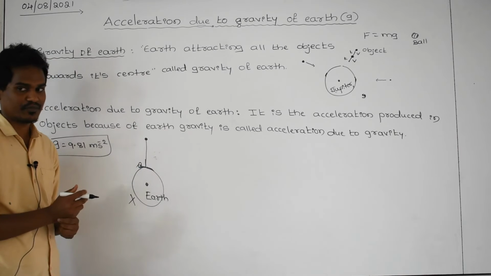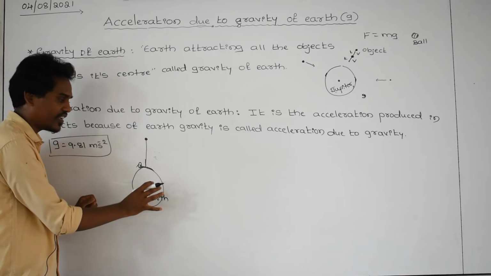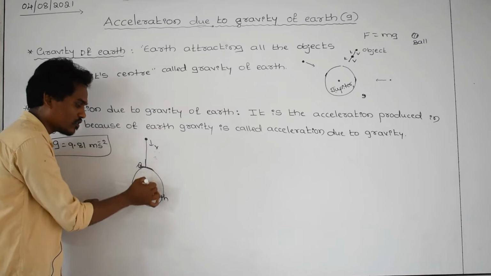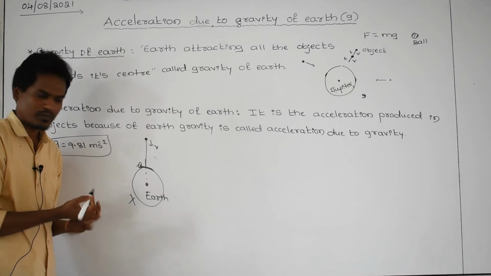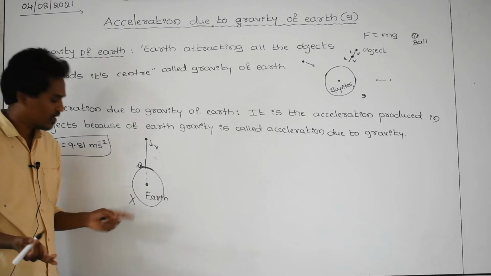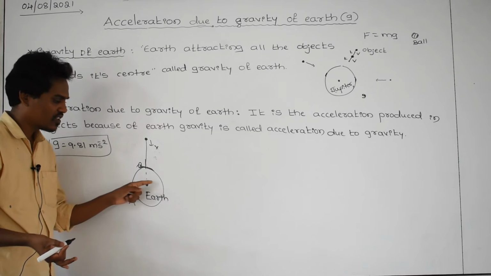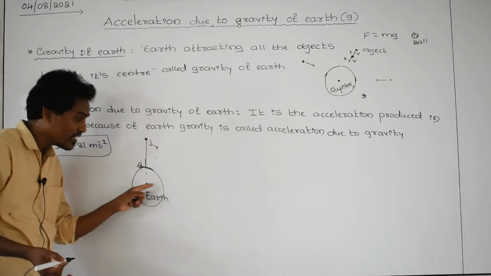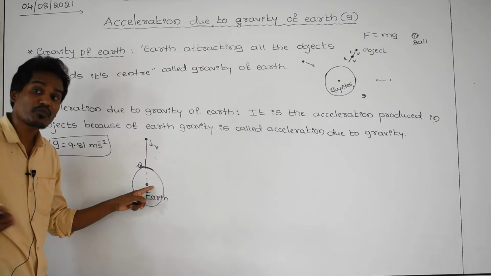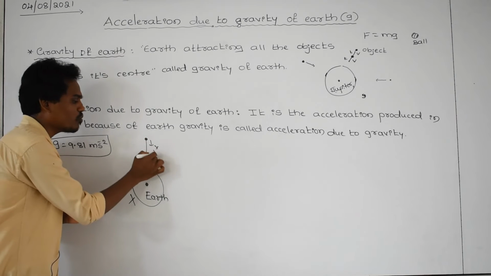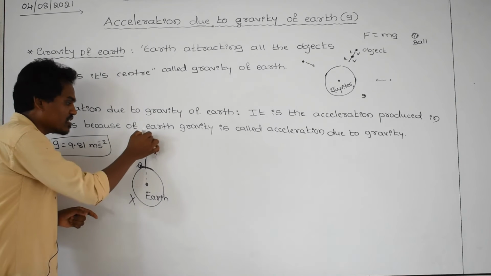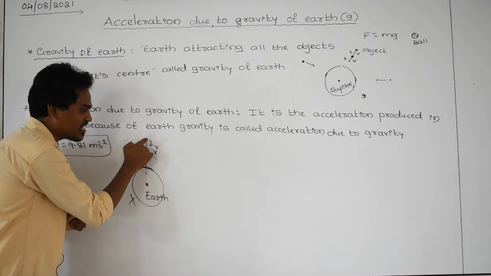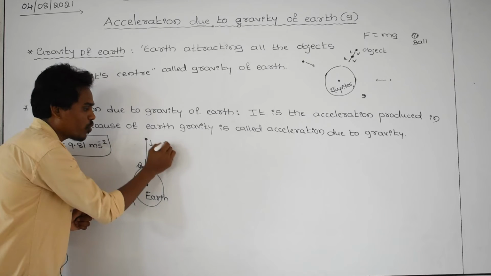Earth is not having any gravity, then earth is not attracting this ball towards its center because it is not having gravity. The earth is not having gravity in the sense that earth is not attracting this ball towards its center. If it is not attracting, then what will happen? This ball is not moving, that ball is not accelerating. Then what is the acceleration in the body? The acceleration in the body is equal to 0.